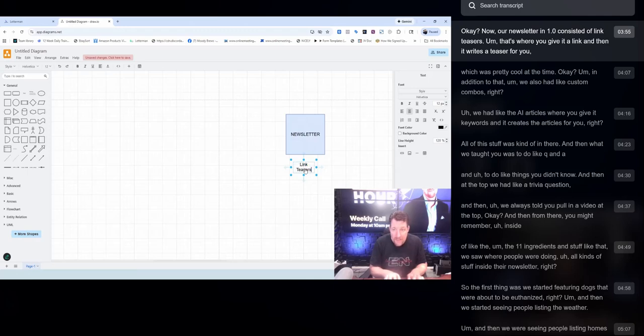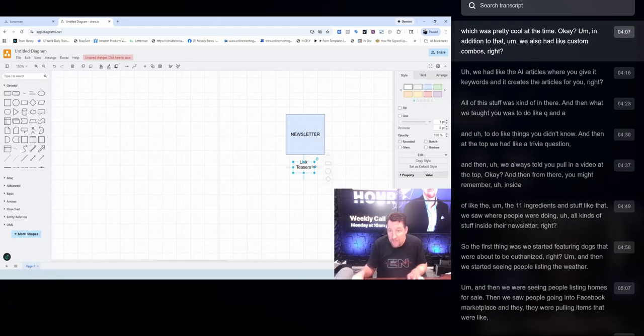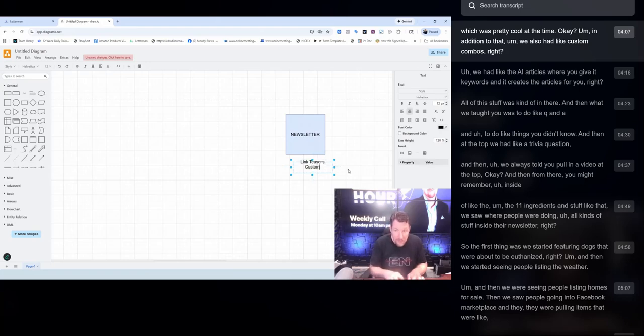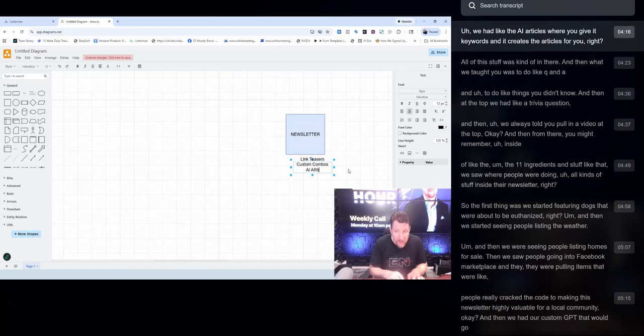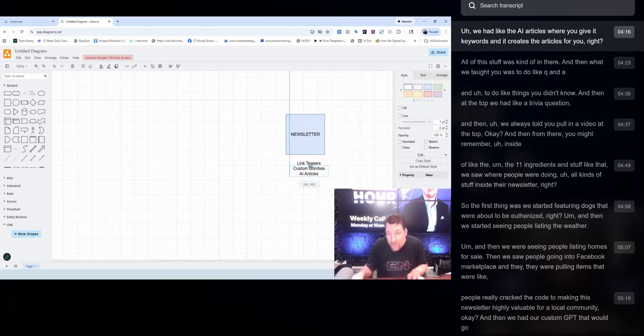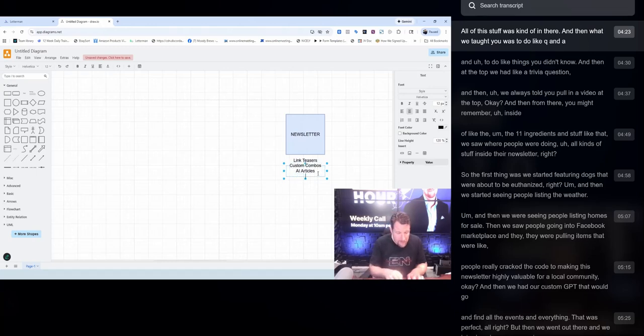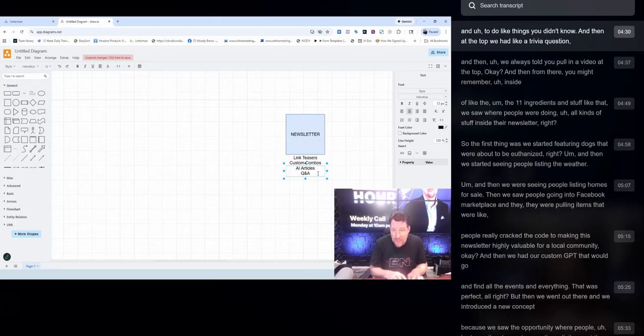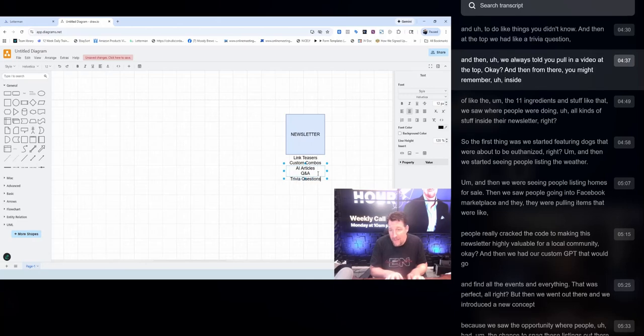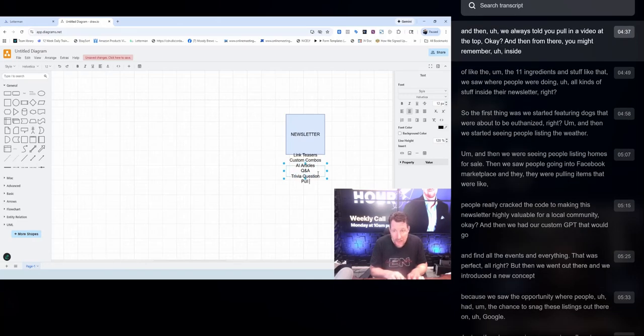That's where you give it a link, and then it writes a teaser for you, which was pretty cool at the time. In addition to that, we also had custom combos, right? We had the AI articles where you give it keywords and it creates the articles for you. All of this stuff was kind of in there. And then what we taught you was to do Q&A and things you didn't know. And then at the top we had a trivia question. And then we always told you to pull in a video at the top.